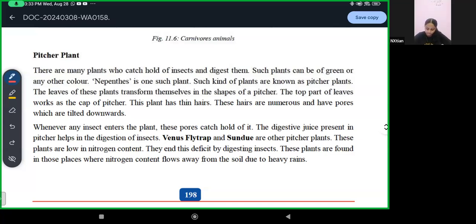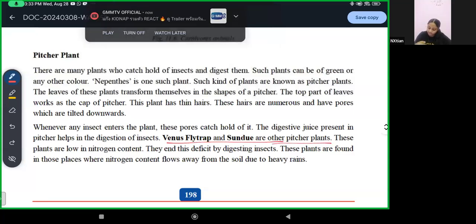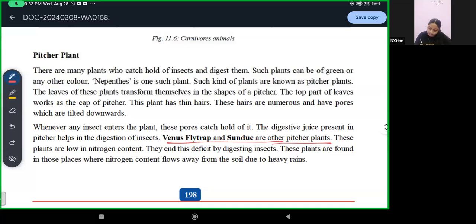The top part of the leaves work as the cap of the pitcher. This plant has thin hair. These hair are numerous and have pores which are tilted downwards. Whenever any insect enters the plant, these pores catch hold of it. The digestive juice present in the pitcher helps in the digestion of insects. Venus flytrap and sundew are other pitcher plants. This is an example. Venus flytrap and sundew. Nepenthes also.